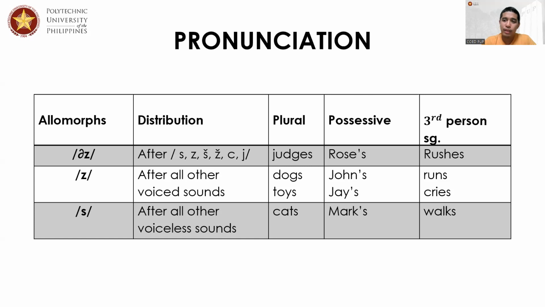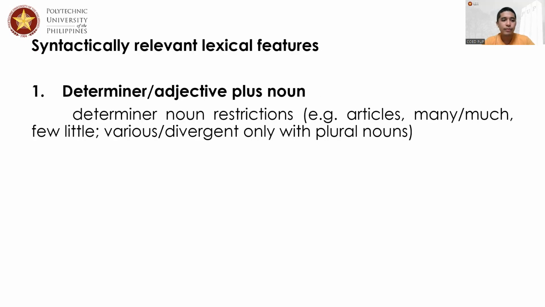Now, in the case that prior to the S sounds, you have voiced sounds, in that case, the allomorph for S is Z. So you have to say dogs, toys, johns, jays, runs, and cries. In the case that prior to the S sound are all voiceless sounds, then these refer to the authentic S sound, like s. So we say cats, marks, and walks.